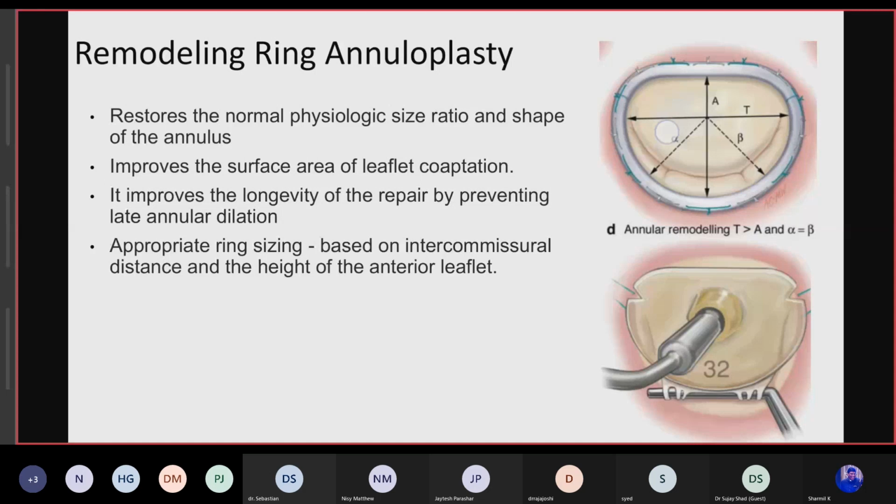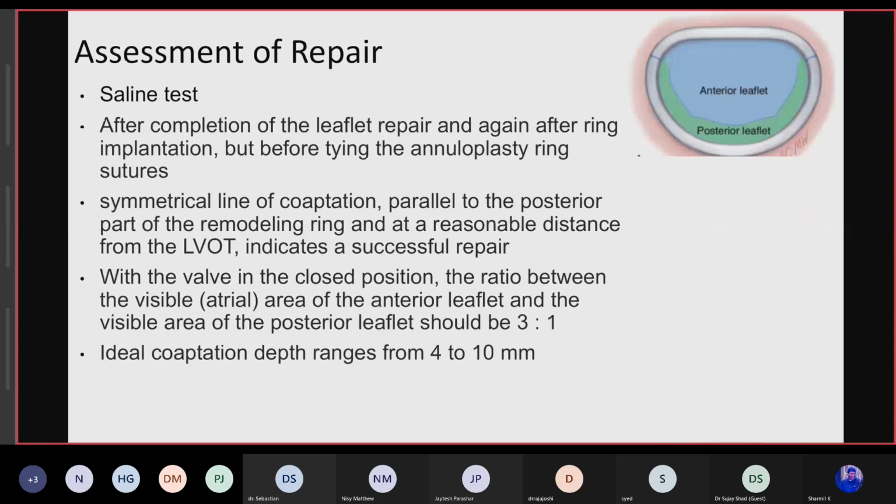Assessment of repair is by saline test, after completion of the leaflet repair and again after ring implantation, but before tying the annuloplasty ring sutures. A symmetric line of coaptation parallel to the posterior part of the remodeling ring, at a reasonable distance from the annulus, will indicate that it's a successful repair. With the valve in the closed position, the ratio between the visible areas of the anterior leaflet and posterior leaflet will be 3:1. That also certifies it's a significant repair. And ideal coaptation length ranges from 4 to 10 millimeters.